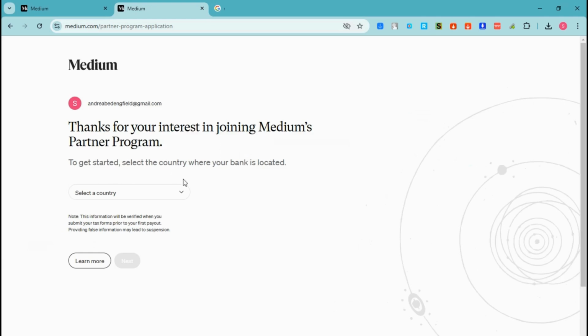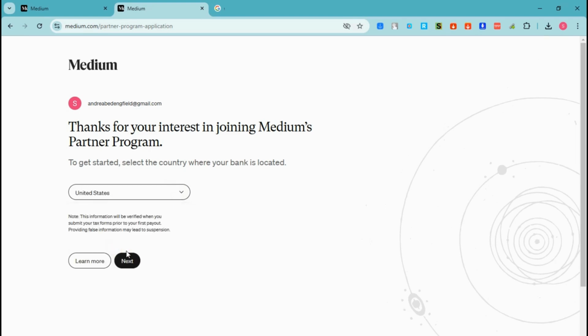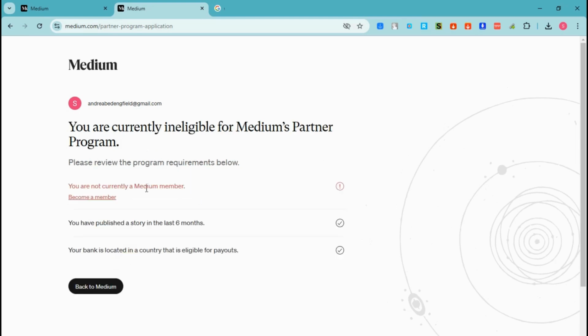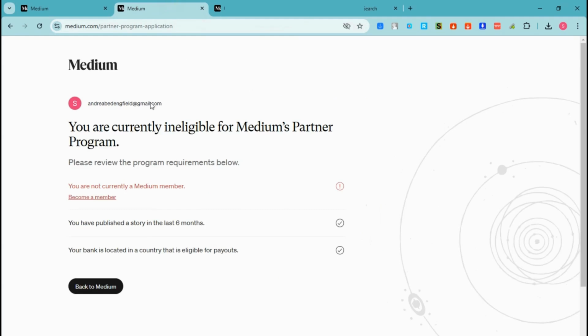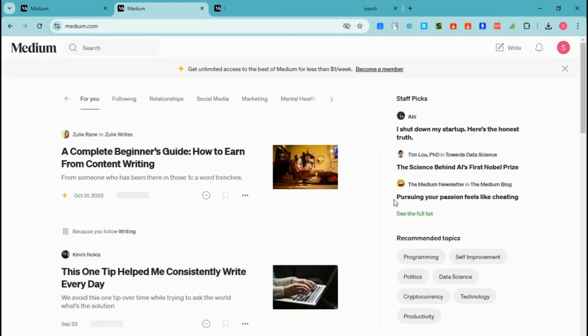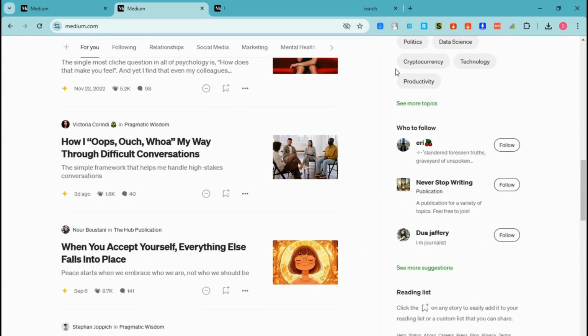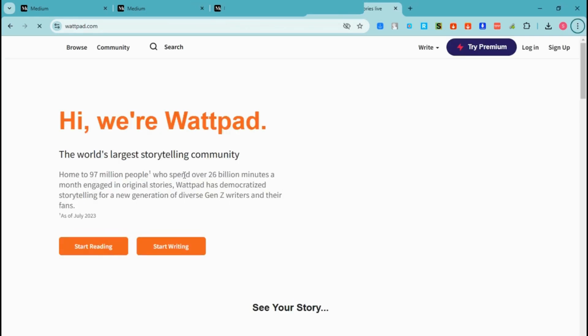So, thanks for your interest in joining Medium's partner program. To get started, select the country where you are currently located. And then as you can see, everything is okay, but you really need to upgrade your plan in order for you to proceed. So you can select from any of these. I have mentioned this earlier about the member monthly payment and the friend monthly payment. So once you really want to earn money using Medium, then you need to simply upgrade your plan and then apply to the Medium Partner Program.